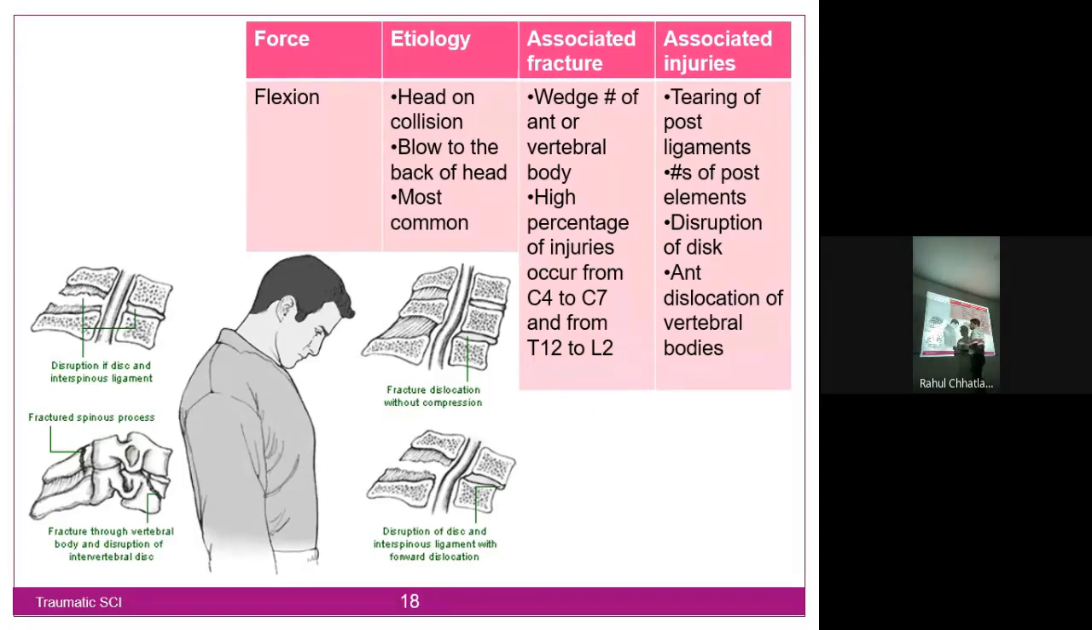Why will the vertebral bodies go for anterior dislocation? Because if the disc is moving out, there are chances the vertebra will move out in the same direction, and that is why it leads to anterior force and dislocation on the same side.